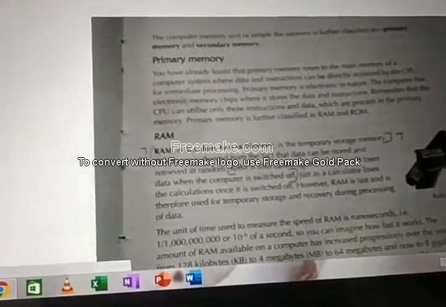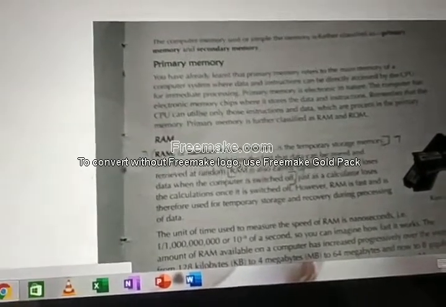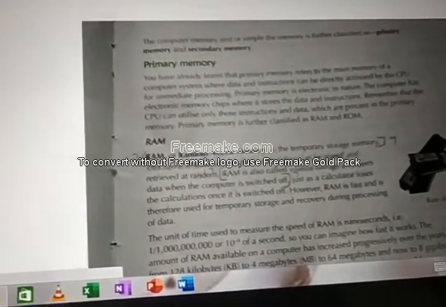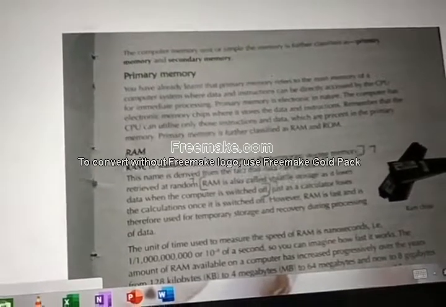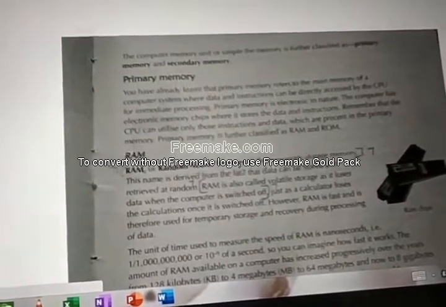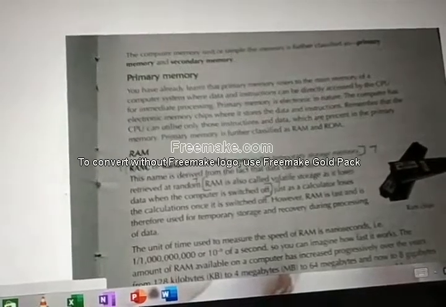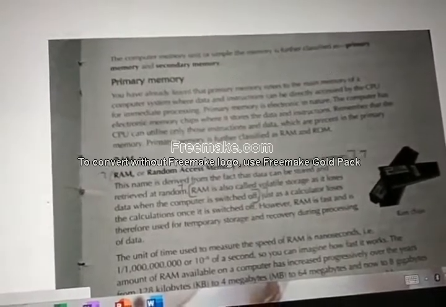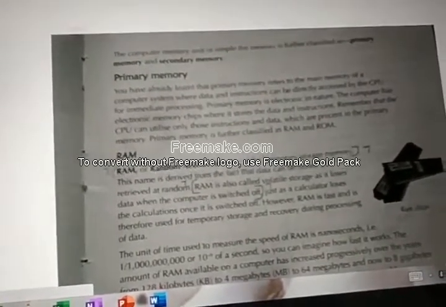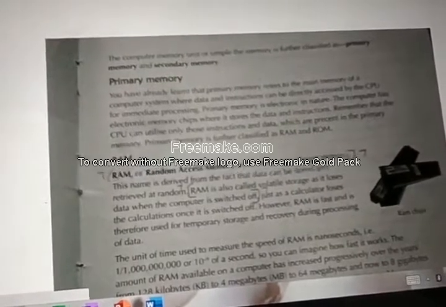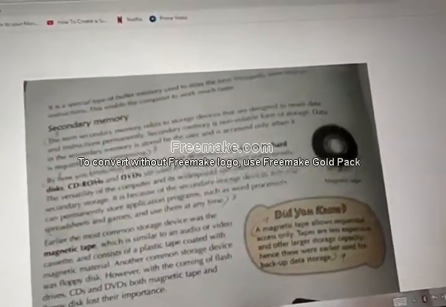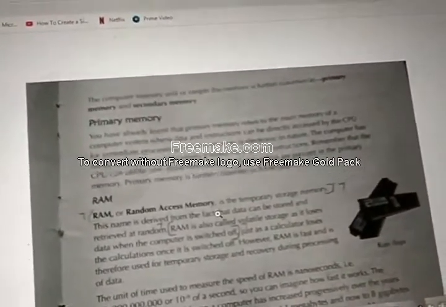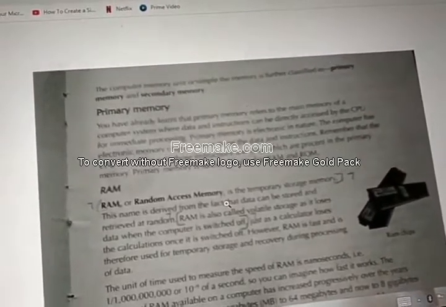Okay, so initially you have installed that game in your computer, right? So the computer requires some space where you will store the game, either in local disk C or D or E. But actually where it is stored, you are storing in drives which are shown in your computer, but it is not stored in RAM. Don't confuse, it is stored in hard disk. Whatever the game you store, it is stored in hard disk. Hard disk is a secondary memory that I will explain later. Now just listen to what I am saying. Whatever the game or video you play, it will be stored in hard disk.